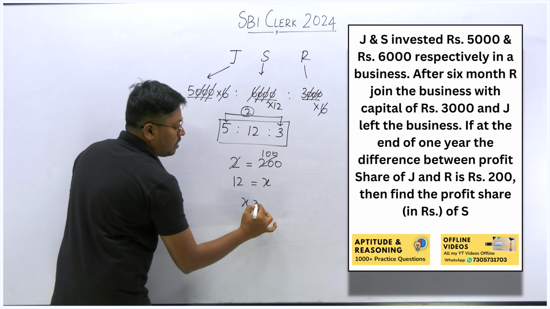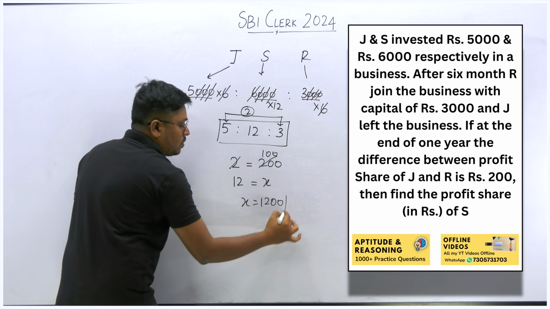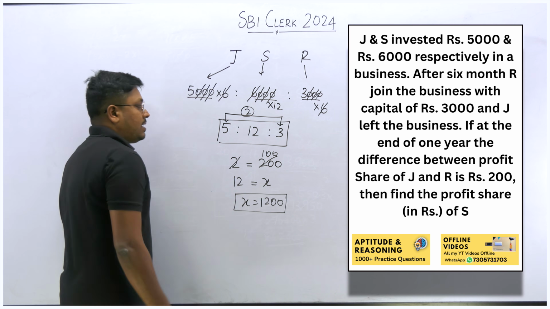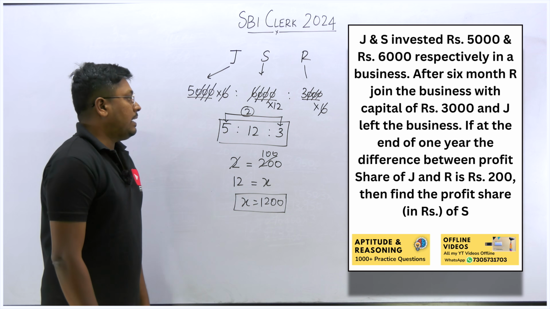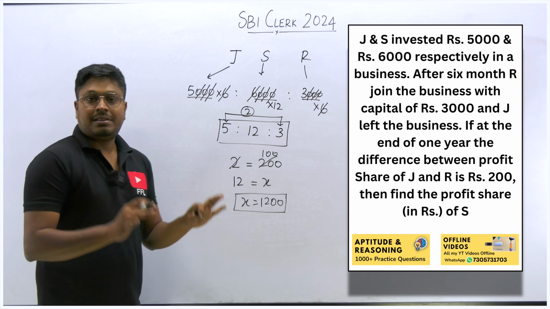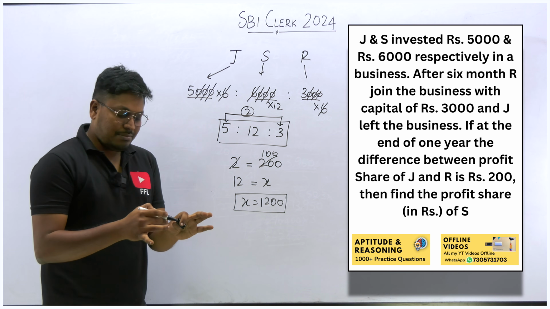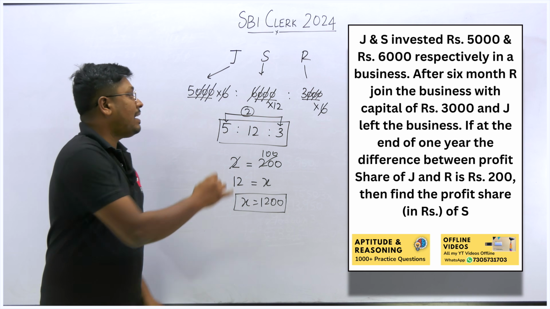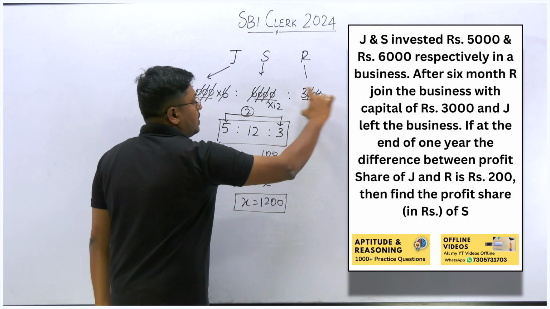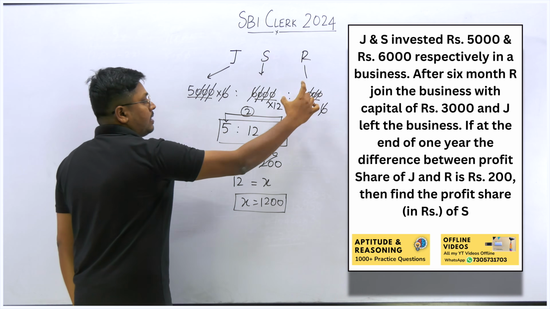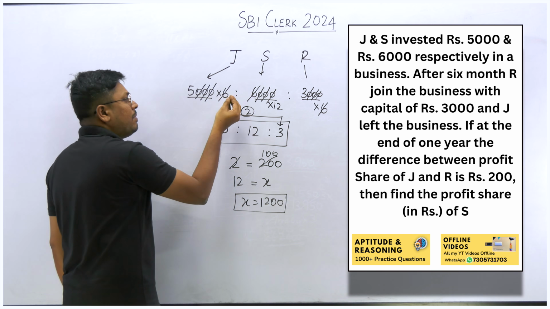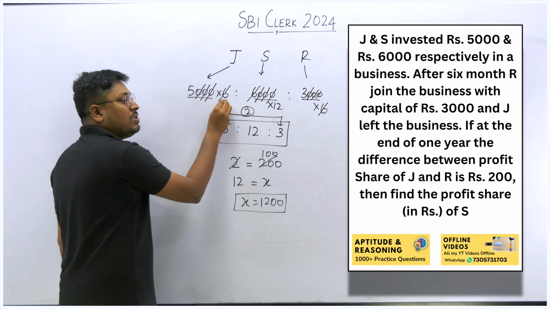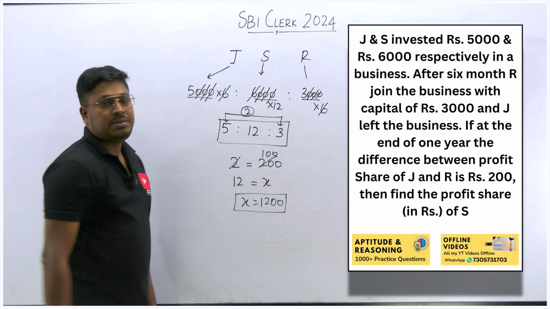So X will be 1200. So 1200, which will be the share of the person S. That's it. Right? So very interesting question and very easy question. Many times I am telling this, only writing this equation part alone is important. Right? So what is their investment? How many months are there in the business? So once you find these values, solving a question is very easy.